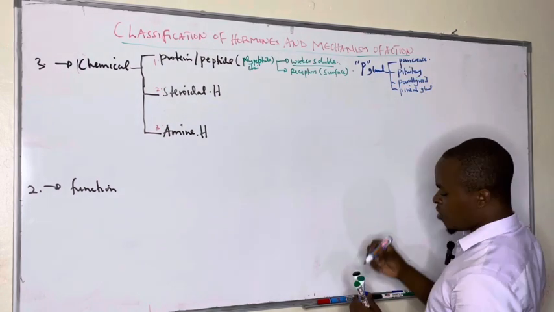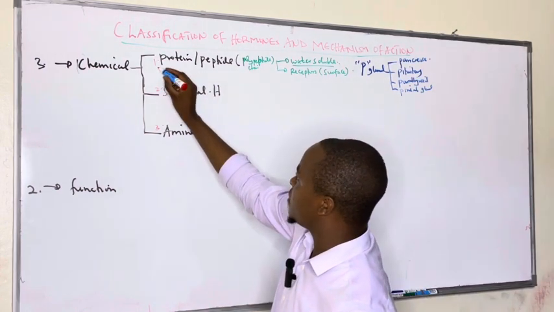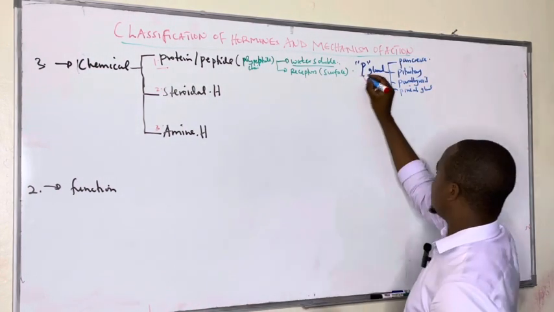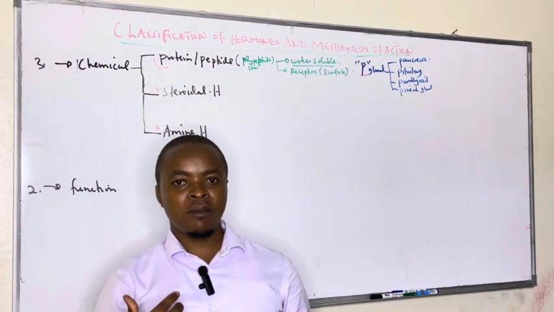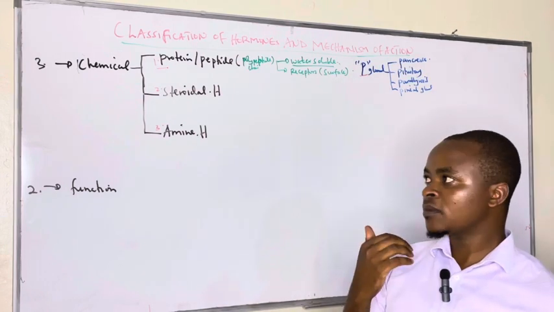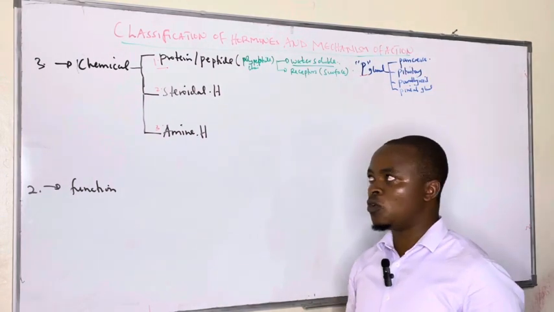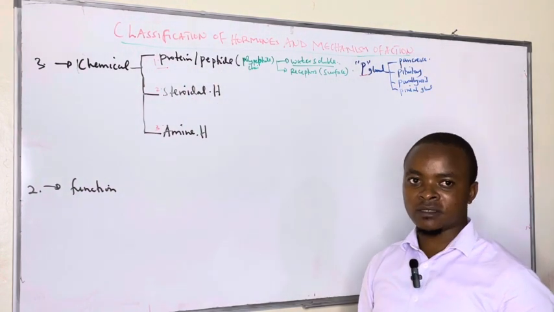So you see, even God made life easy, because they begin with a P, they are produced by P glands. All hormones produced by the pancreas, parathyroid, pituitary, and pineal gland are water soluble, or what we call protein hormones.